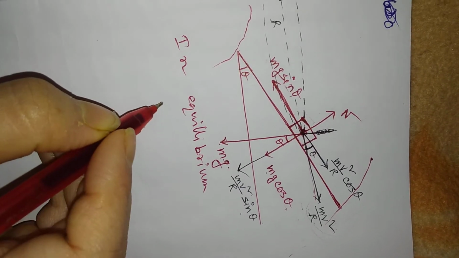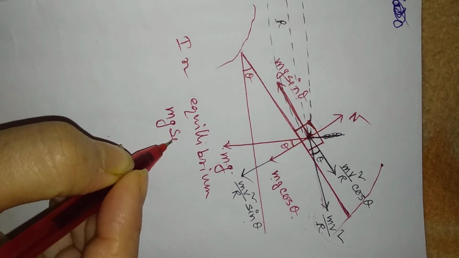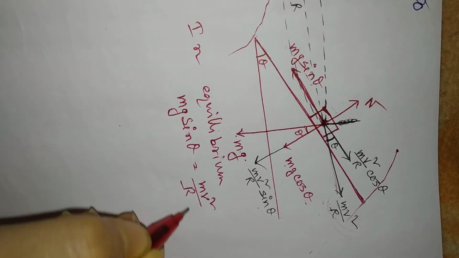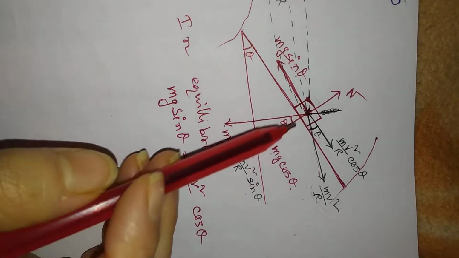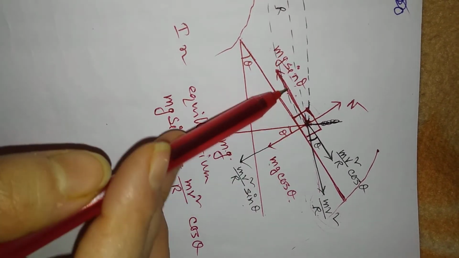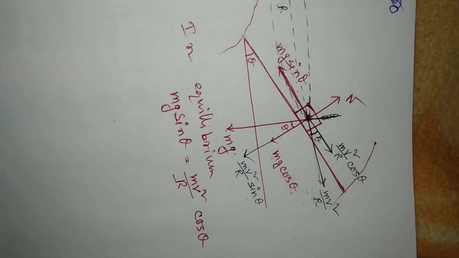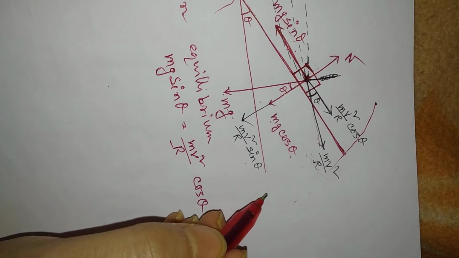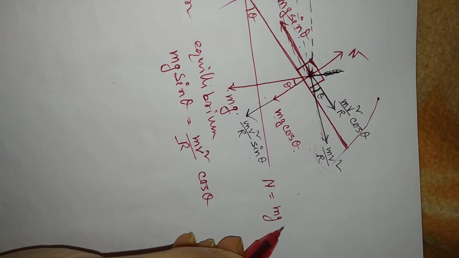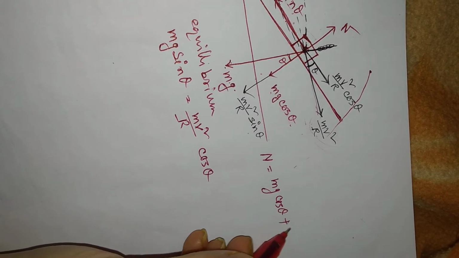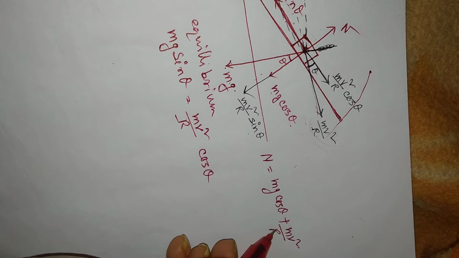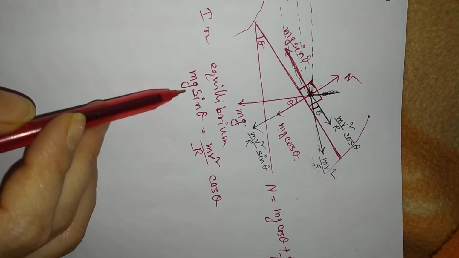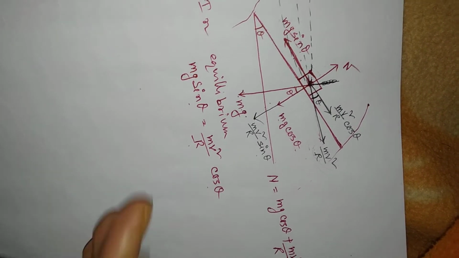In equilibrium, these two forces should be equal to each other, that means balanced, right? Because all the others are balanced, since no motion can be observed along this direction. That means N equals mg cos theta plus mv square by r sin theta. Okay, in equilibrium, mg sin theta equals mv square by r cos theta.